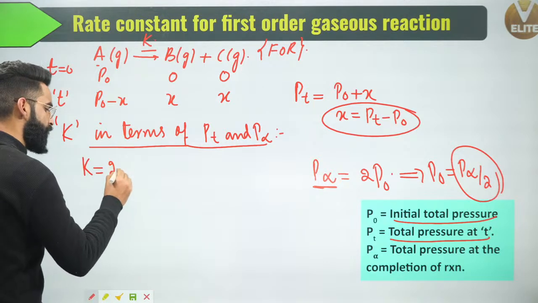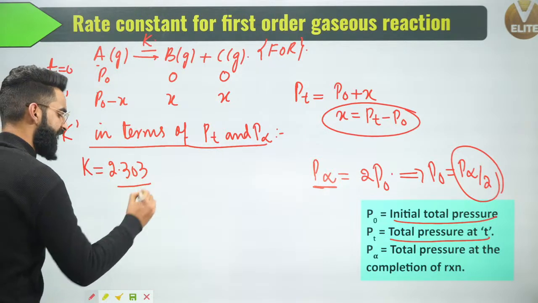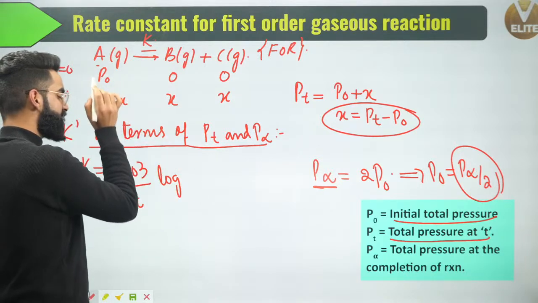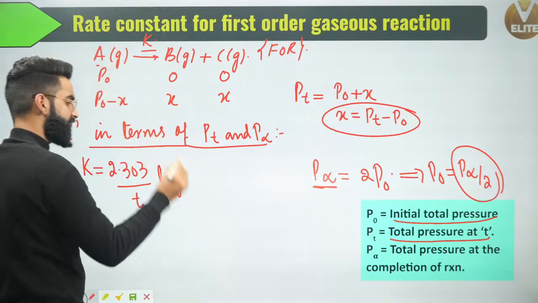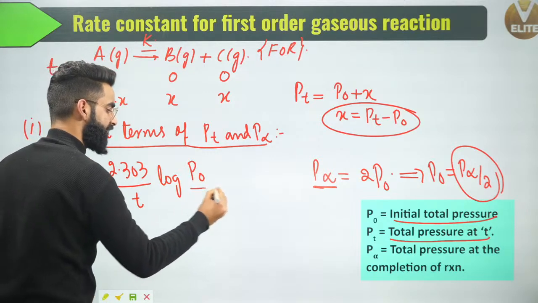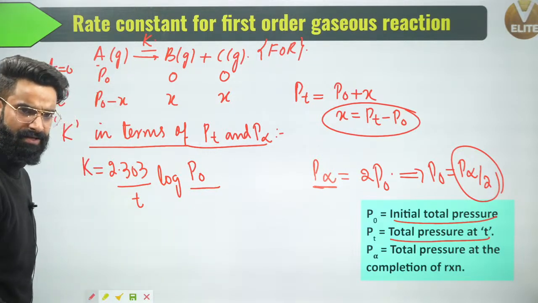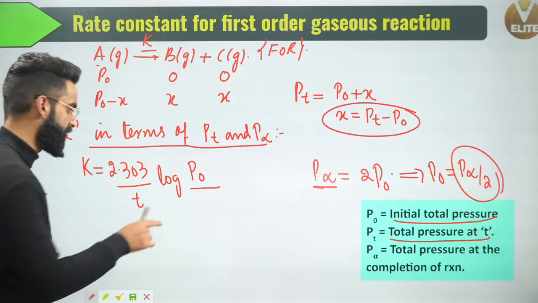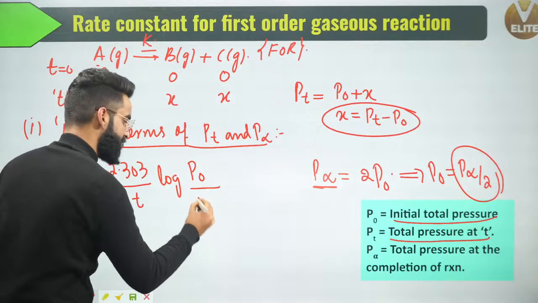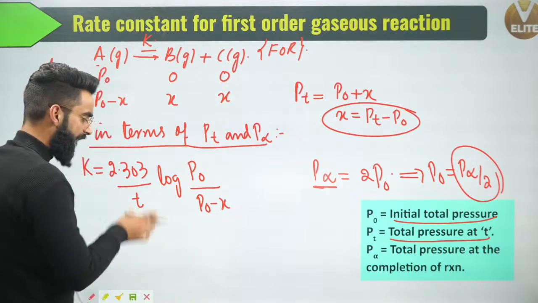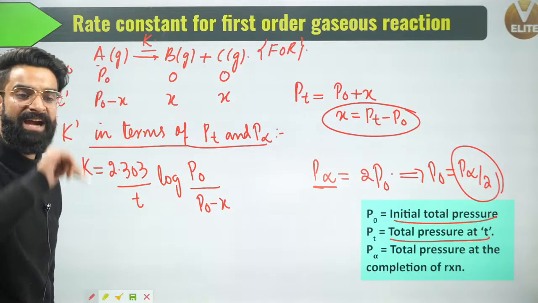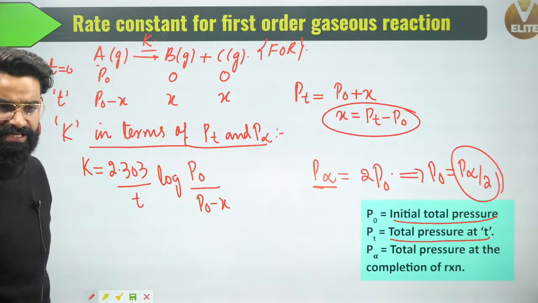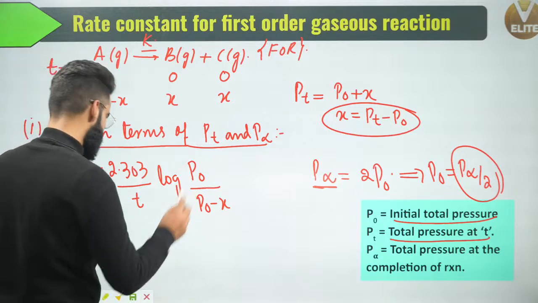It's going to be K is equal to 2.303 divided by T, log of, it used to be initial concentration of reactant, but instead I'm going to use the term initial pressure of reactant, P naught, divided by the pressure of reactant left at time t, which is P naught minus X. But I have to make this expression in terms of PT and P infinite. I do not need these P naught and X values, so I'll be replacing them.